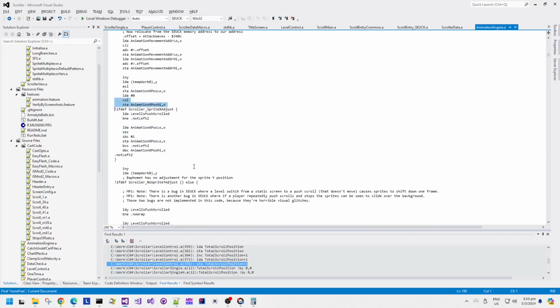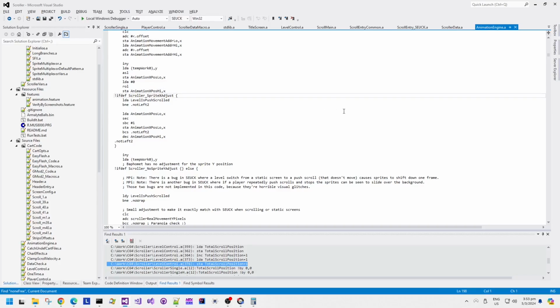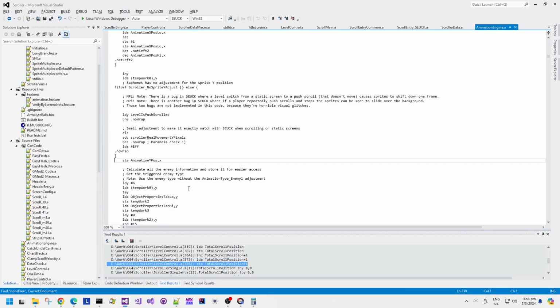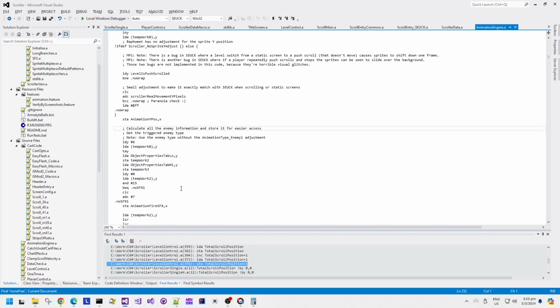in the high bit into the high bit for the X position for the sprite, for the animation basically. Then it reads in the Y position from the attack wave memory structure, and stores that in the animation Y position. So the enemy is basically spawned from the animation block code. We saw how the player animation was spawned or allocated inside the animation routine. This is just using the same function to then allocate an enemy.